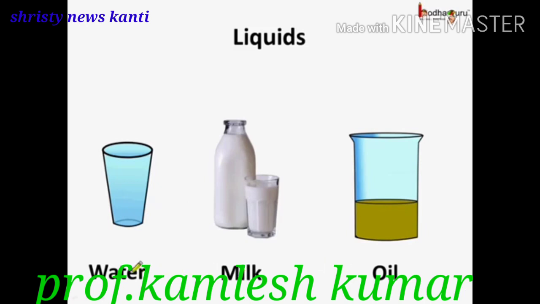All this water, milk, oil, which have definite volume but no definite shape, instead they take the shape of the container and flow easily, are called liquids. So we can say water is a liquid.